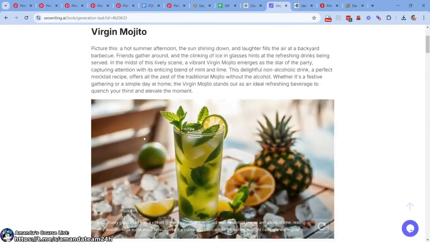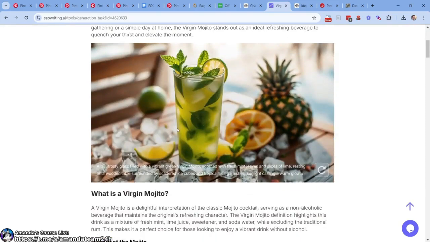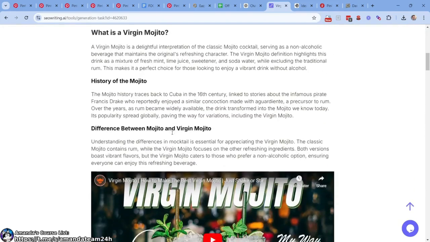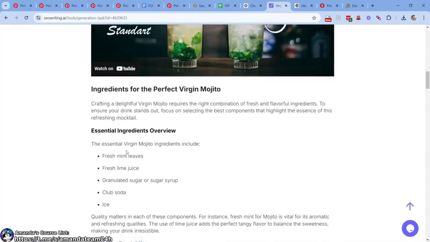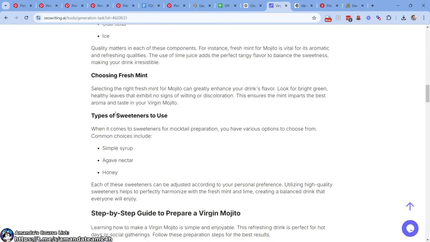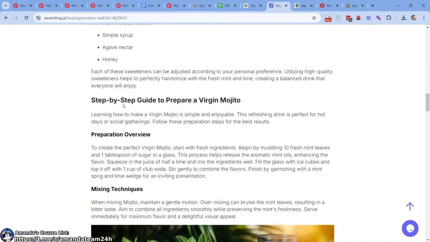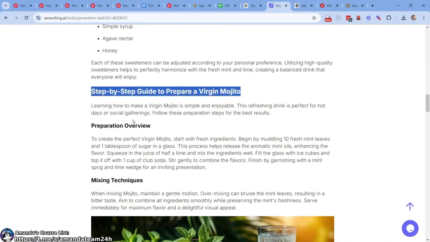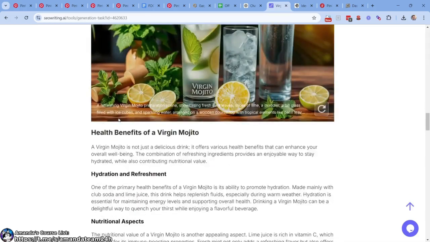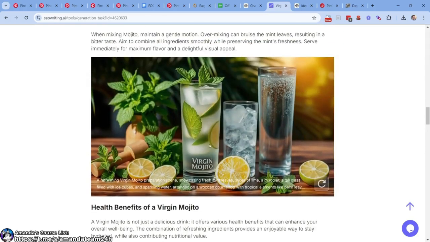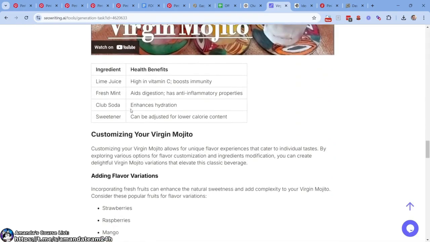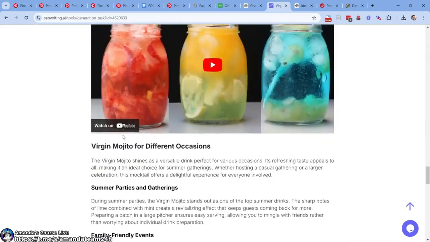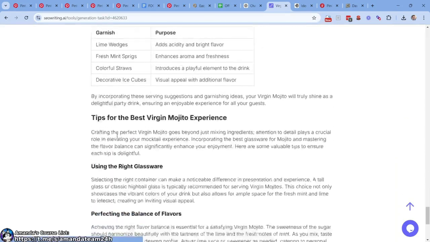Virgin Mojito, nice. So SEOWriting.ai, it does images well for some things. What it is, the history, the difference between this and that. Ingredients. Remember, we asked it to make sure to talk about ingredients and how to prepare it step by step. Very important. Look at that, Virgin Mojito. It even did the text right here. Very, very nice. All right, ingredients, customize and change. Looks great. I'm very, very happy with this.